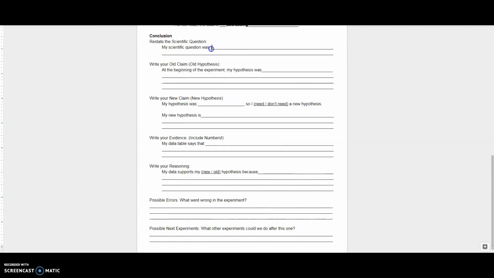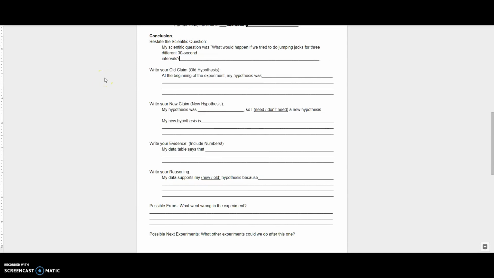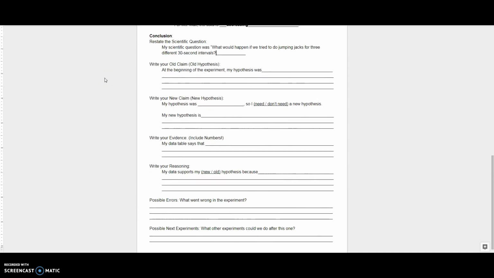My scientific question was, I'll put quotes around it: what would happen if we tried to do jumping jacks for 3 different 30-second intervals? Quotes around that. So that's my old scientific question.